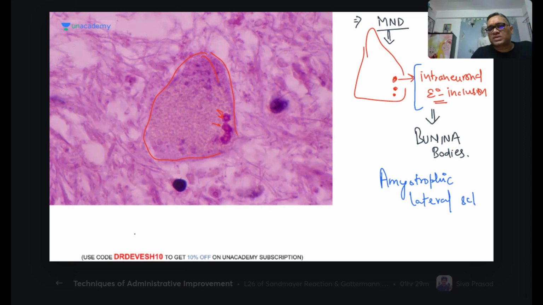So this is amyotrophic lateral sclerosis, where you will see both upper motor neuron lesion and lower motor neuron lesion, right? So both will be present in these patients. This is because of the SOD1 (superoxide dismutase 1) gene mutation. SOD is an antioxidant that protects the brain from free radical damage. So because of the SOD1 mutation, we will be seeing this.